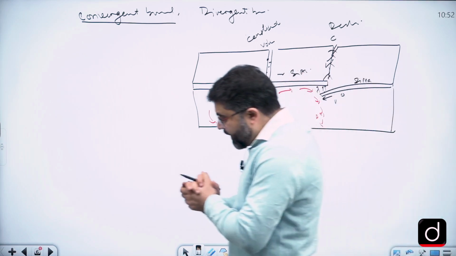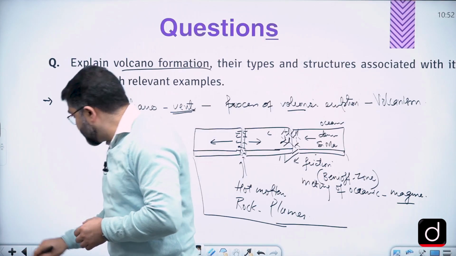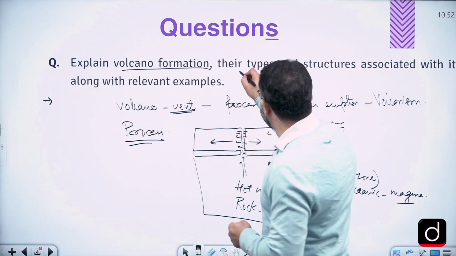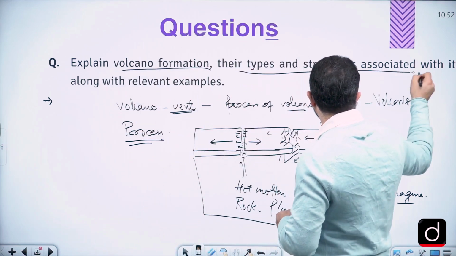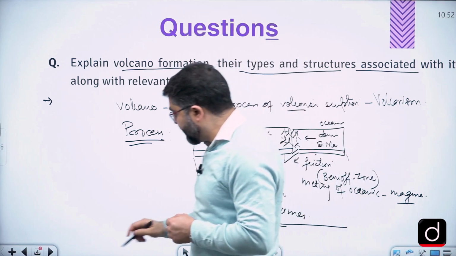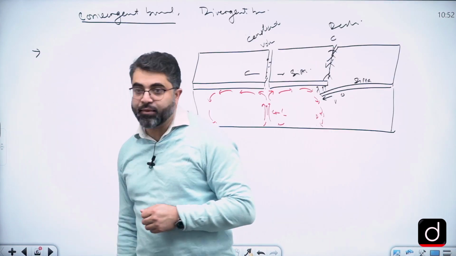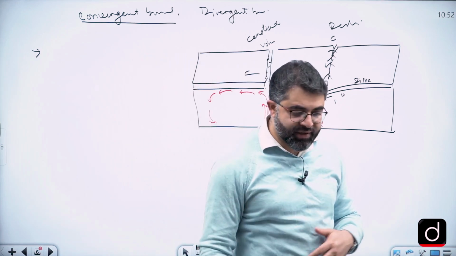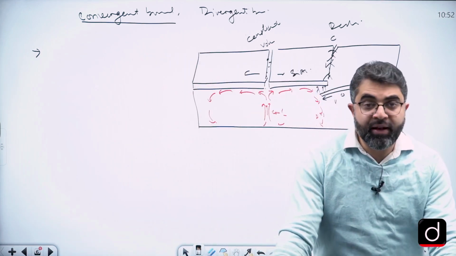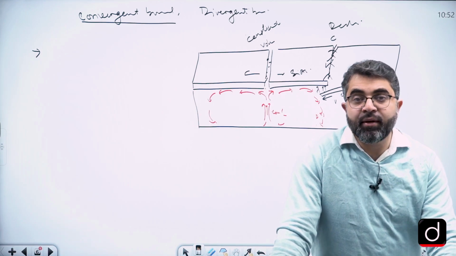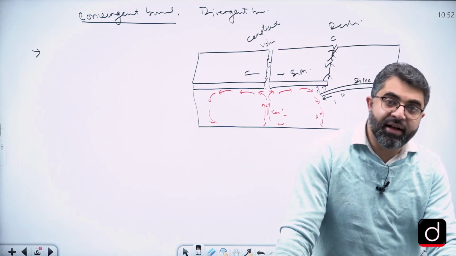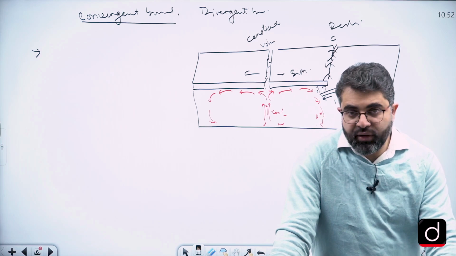Okay, now we'll address the second part of the question, which says, now it is easy, the types, structures associated with it, and relevant examples. What are the types of volcanoes? You know, there is one way of defining volcanoes as active volcano, dormant volcano, extinct volcano, right? This is also one of them.